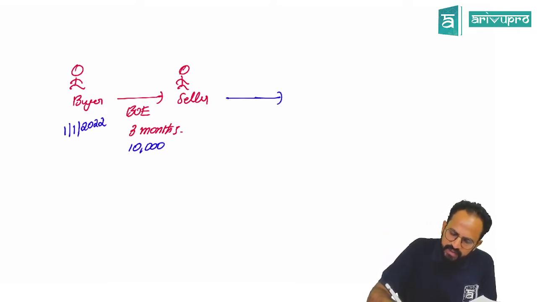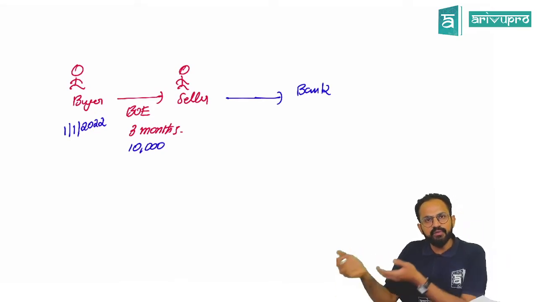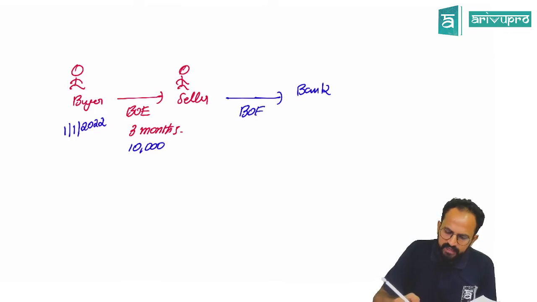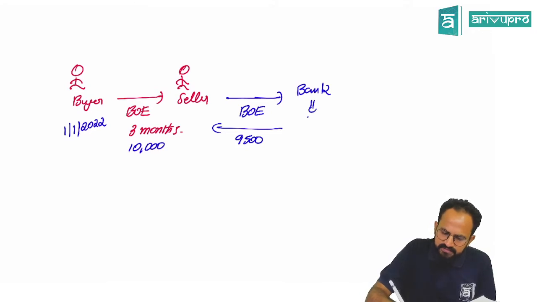The seller immediately will go to a bank and discount the bill. Sir, what do you mean by that? The bank will purchase the bill of exchange from the seller and in return the bank will give the seller 9,500. Sir, where did the 500 go? That is the bank's commission.